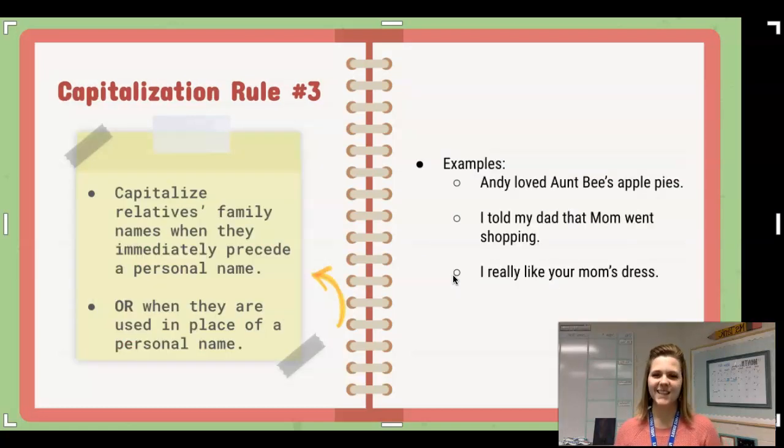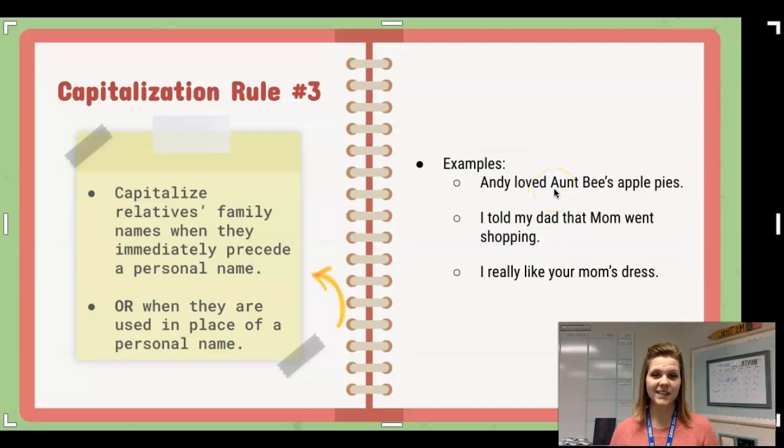Our third capitalization rule states that we should capitalize relatives' family names when they immediately precede a personal name, kind of like if that family name is being used as a title. We should also capitalize that family name if they are used in place of a personal name. Some examples. Andy loved Aunt Bee's apple pies. That word aunt is being used as a title for Bee. Because aunt is being used as a title, it should be capitalized.